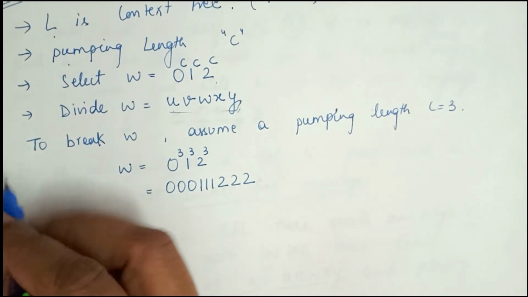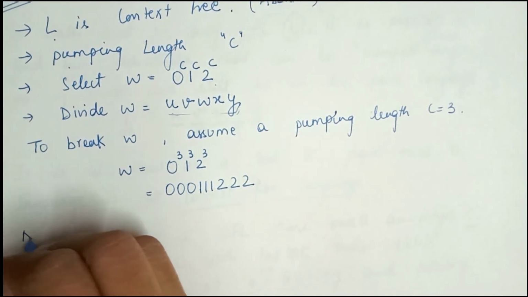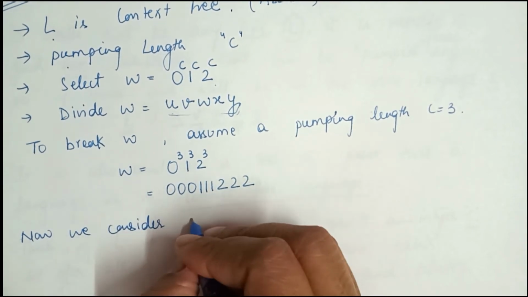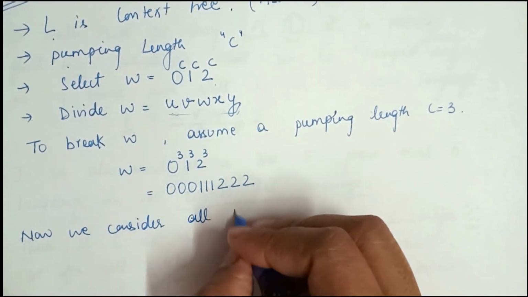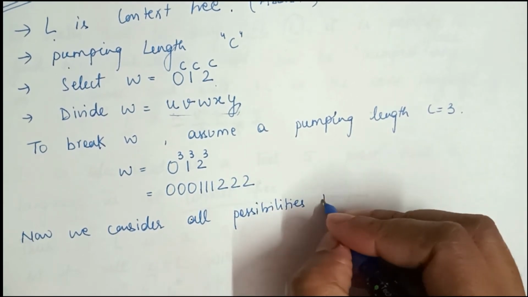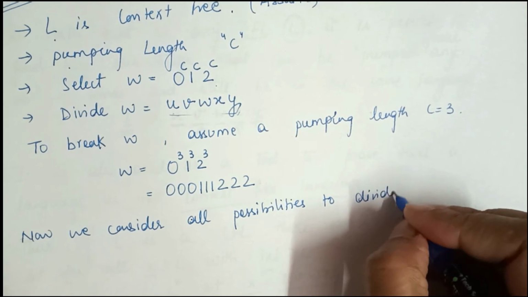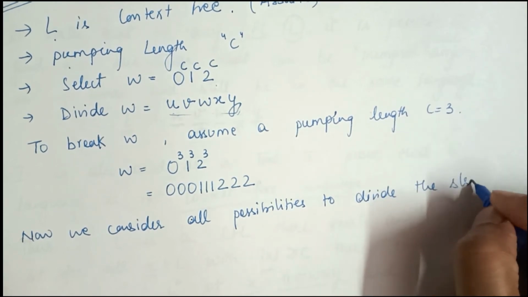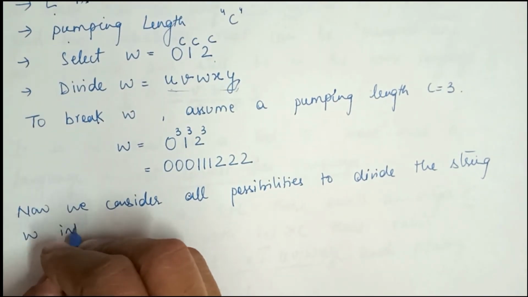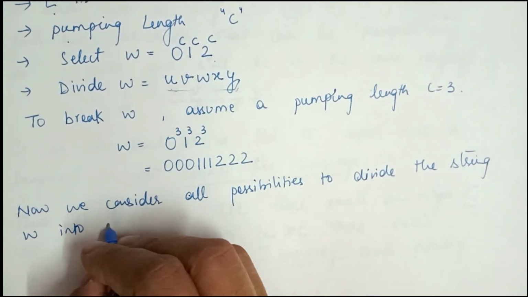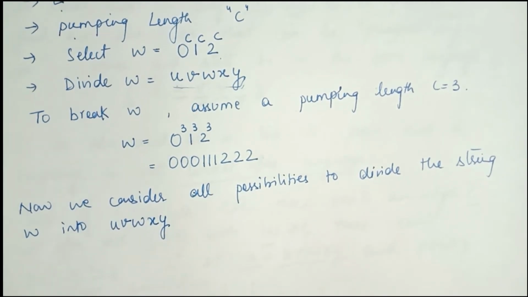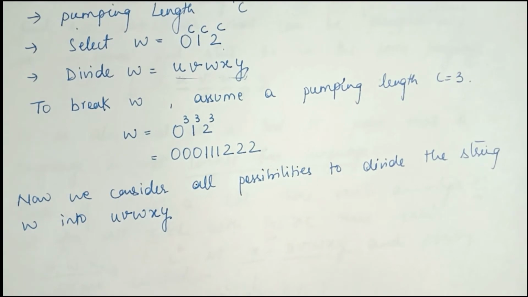Now we consider all the possibilities to divide the string W into the 5 substrings U, V, W, X and Y, and then we check the following 3 conditions.